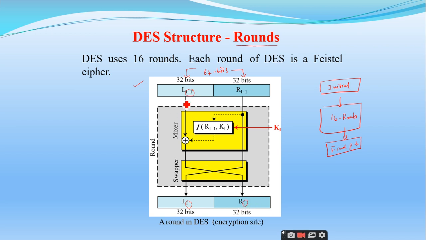If you observe this diagram, the left part is given as input to the exclusive OR operation. This is called the mixer operation.